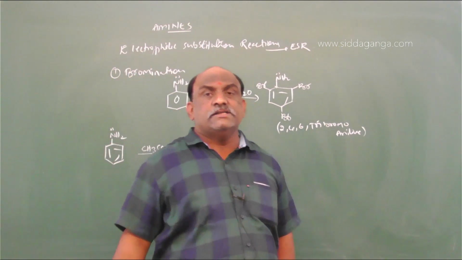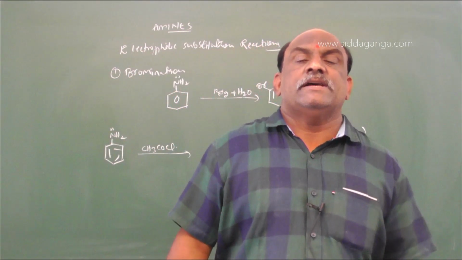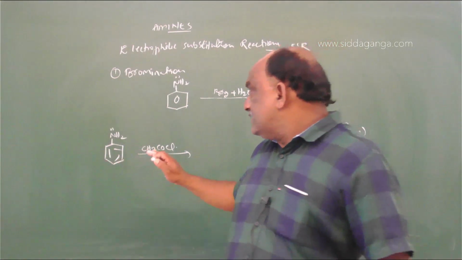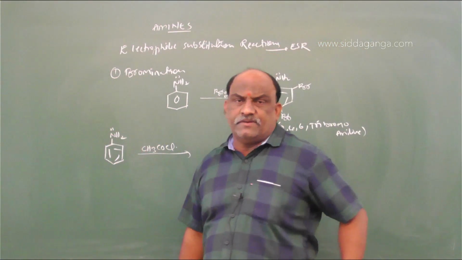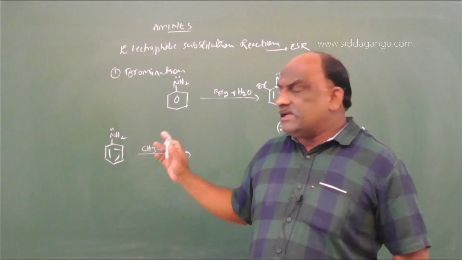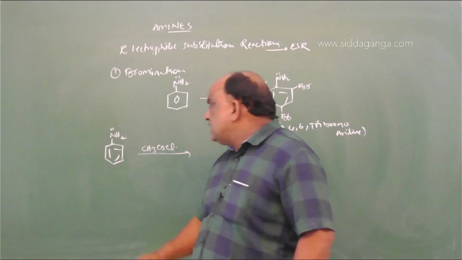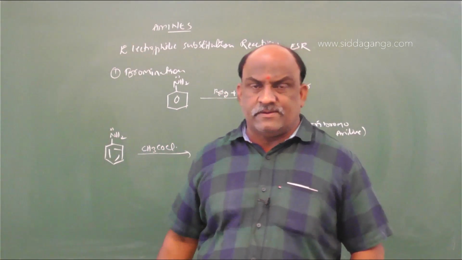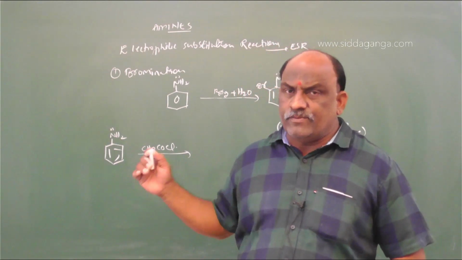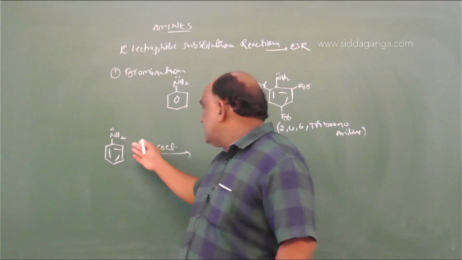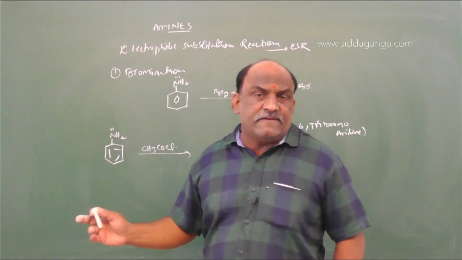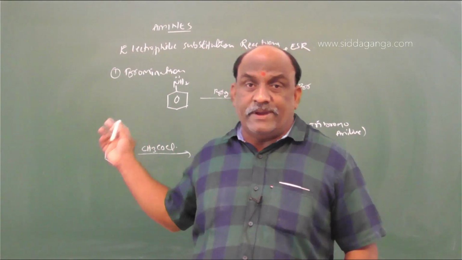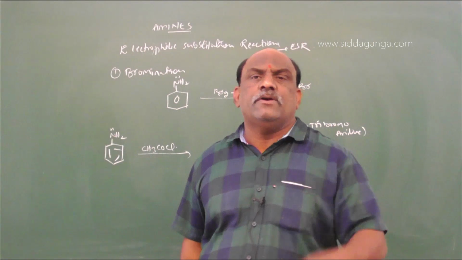CH3COCl is called acetyl chloride. This reaction is called acylation. Generally, this reaction takes place in the presence of a base, because HCl will be eliminated, and then the HCl will be neutralized by the base. Generally, we go with pyridine.